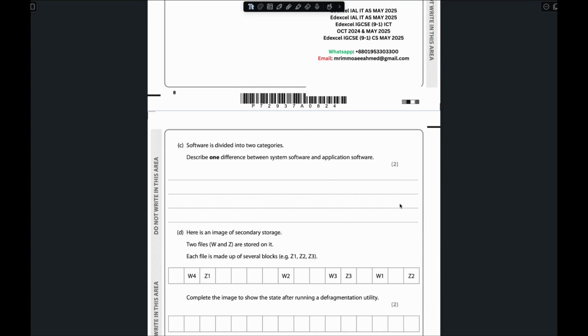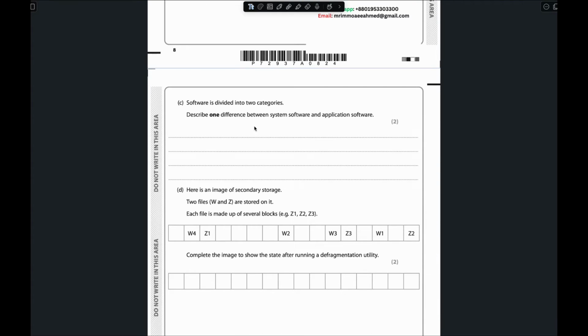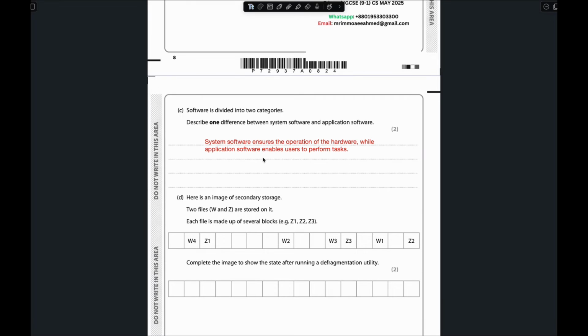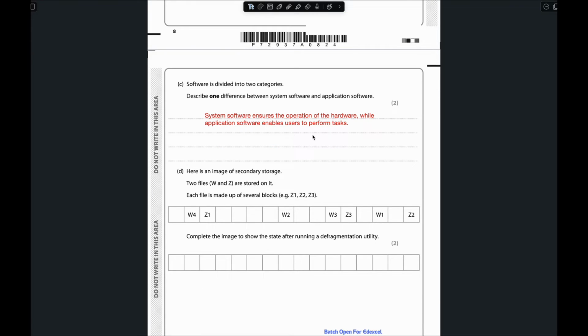Now move to question C, which is: software is divided into two categories. Describe one difference between system software and application software. System software ensures the operation of the hardware. System software is the operating system, right? Whereas application software deals with the user, enabling the user to perform tasks. Examples of application software are a calculator, or web browsers like Chrome and Firefox. An example of system software is an operating system, which is Windows. So the answer will be: system software ensures the operation of the hardware, while application software enables the user to perform tasks.